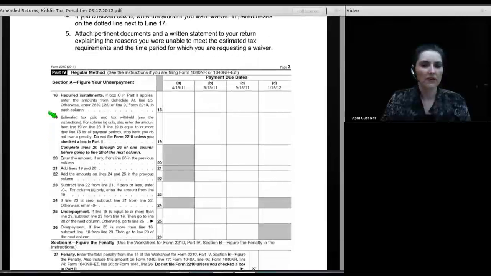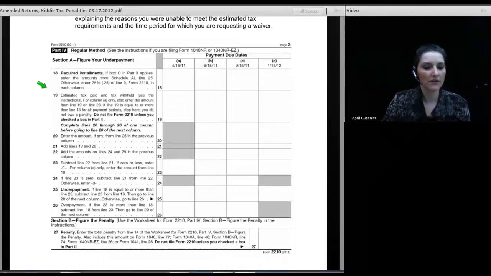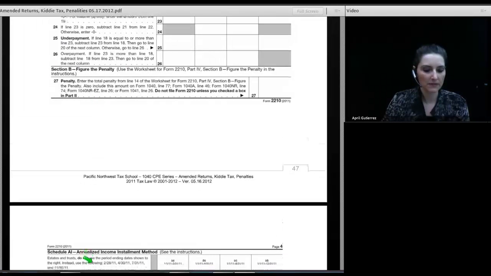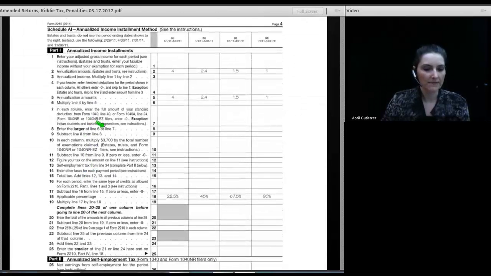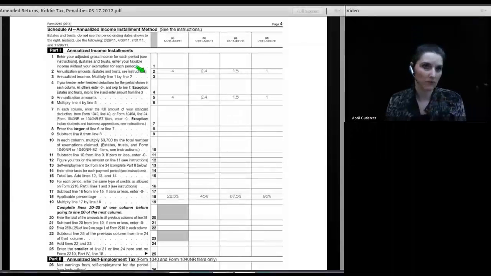Now, most people aren't going to qualify for either of those exceptions, but they might qualify for income averaging, or income averaging is the wrong word to use, to be able to show that their income was unequal throughout the year. And to do that, you fill out this Section A right here. Section A says, what are the required installments and how much did you pay over time? And it does some math to figure out the penalty. But then on the next page, Schedule AI, annualized income, this is where you can tell the IRS how your income was uneven throughout the year and why you didn't have to make estimated tax payments evenly because your income wasn't even.